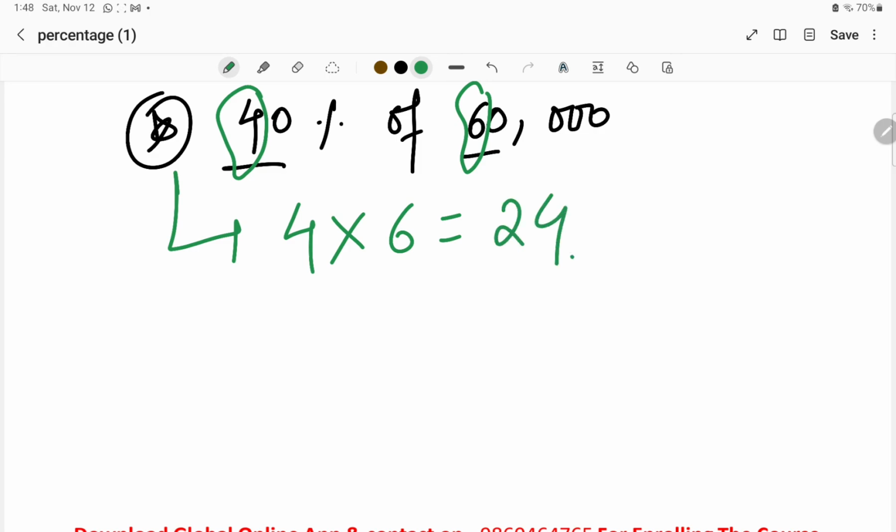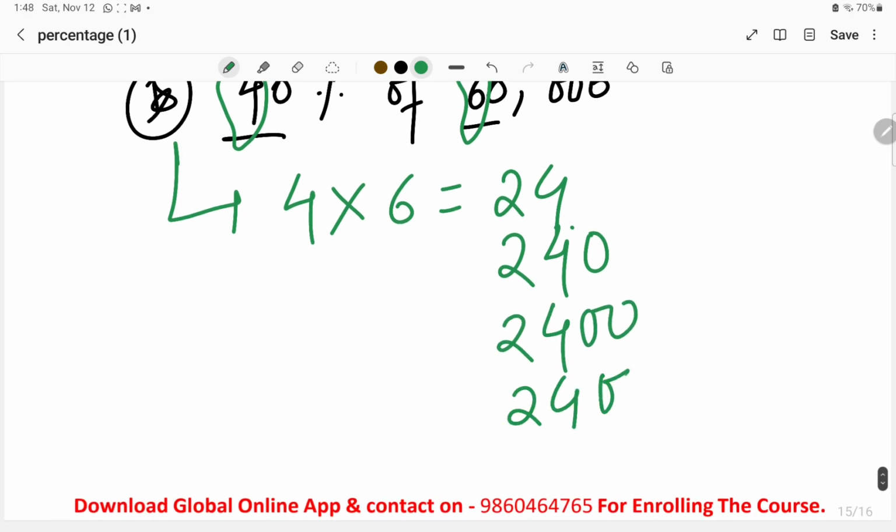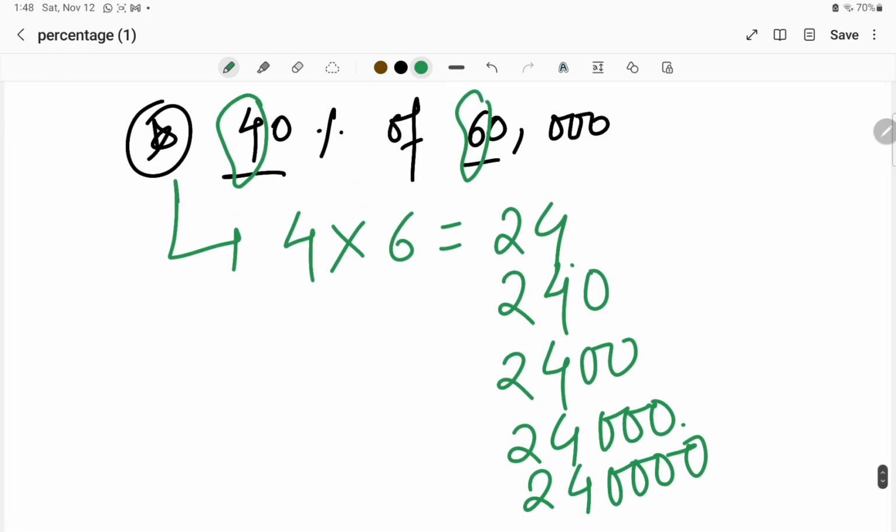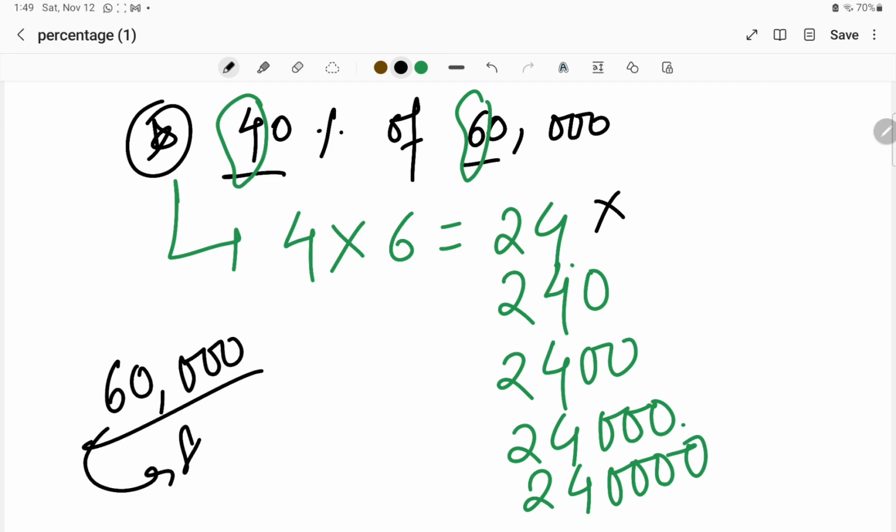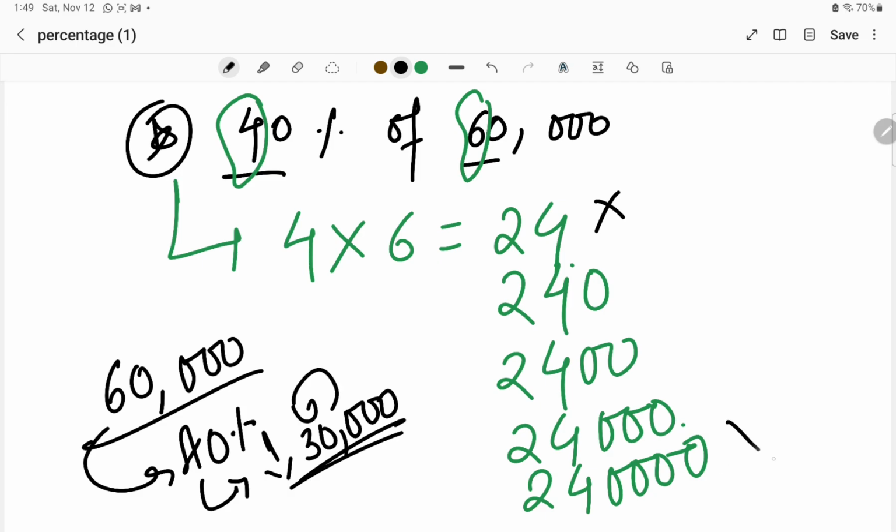So here the answer can be 24, 240, 2400, 24,000, or 2 lakh 40,000. Whenever we go through such questions, simply multiply it and compare it. 24 cannot be the 40%, as 40% of 60,000 is asked of us. We can clearly see that the answer should be below 30,000, as 30,000 is the 50%, so this cannot be the answer.